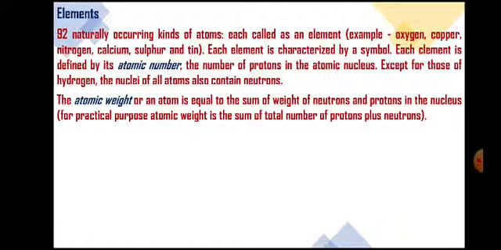However, for practical purposes, atomic weight is considered as the total number of protons plus the total number of neutrons, because the unit weight of one proton is considered as 1 and the unit weight of a neutron is also considered as 1. So for practical purposes, atomic weight is the sum of the total number of protons plus neutrons.